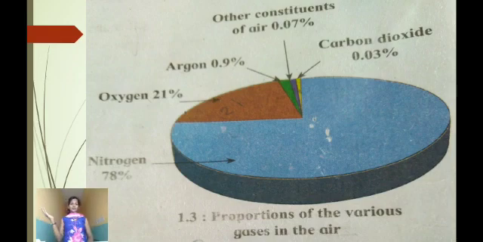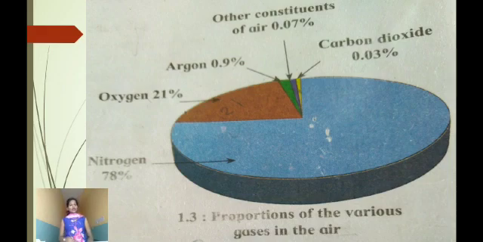As we have seen, the troposphere contains 80% of the total mass of the gases in the air and this proportion goes on decreasing in stratosphere, mesosphere and ionosphere. It means that the amount of total mass of the gases in the air is higher at the surface of the earth. As we go higher from the earth's surface, the amount of total mass of the gases in the air goes on decreasing. That is, the air becomes rarer at higher altitudes.